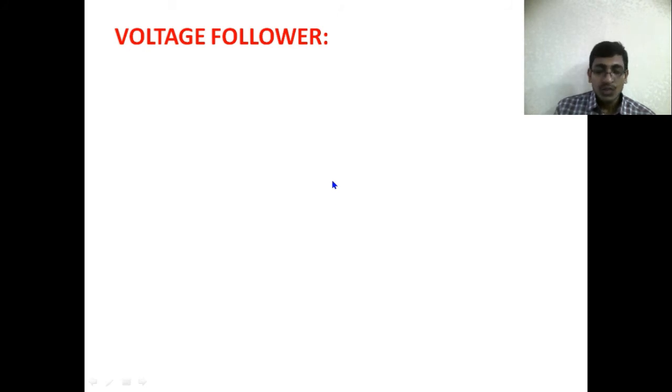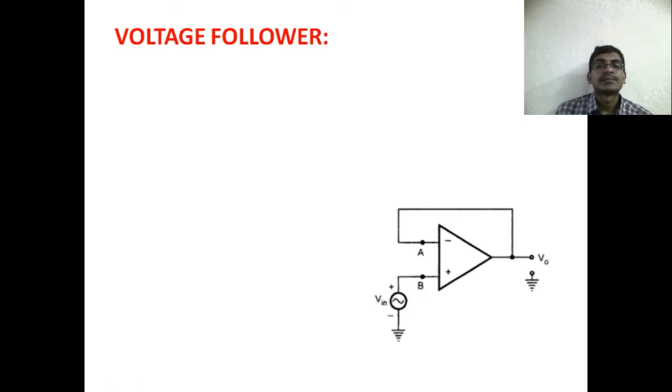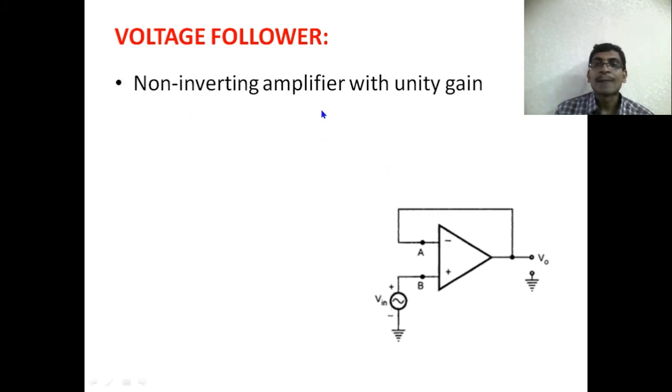One example of the non-inverting amplifier using feedback is the voltage follower. This is a circuit for the voltage follower. Here you can see there is a feedback from the output to the input via one wire, without using any components like resistors, capacitors and inductors. The non-inverting amplifier with unity gain can be called a voltage follower.